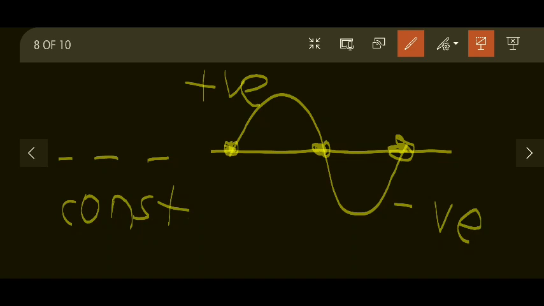When electrons pass through the positive half cycle of the gap voltage, their velocity increases. So the velocity of electrons is increased during the positive half cycle of the gap voltage. When electrons pass through the negative half cycle of the gap voltage, their velocity decreases.